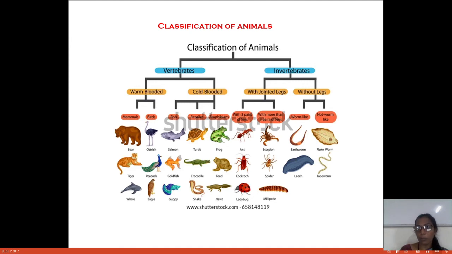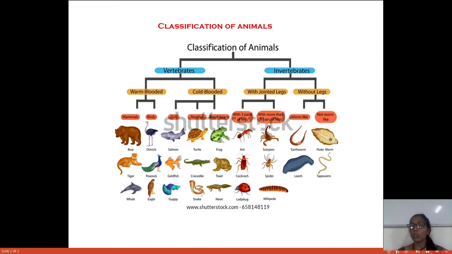One is warm-blooded animals and the other is cold-blooded animals. The cold-blooded animals are those which can change their body temperature according to the surroundings. Those animals can change their body temperature. If there is a decrease of temperature in the surroundings, their body automatically starts to adjust its temperature to maintain the balance between the outer environment and the inner environment.